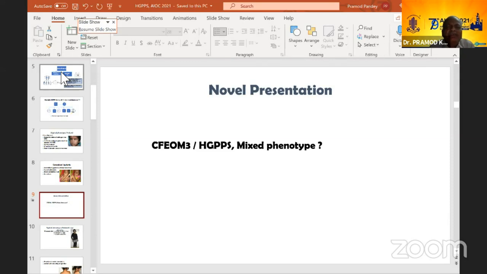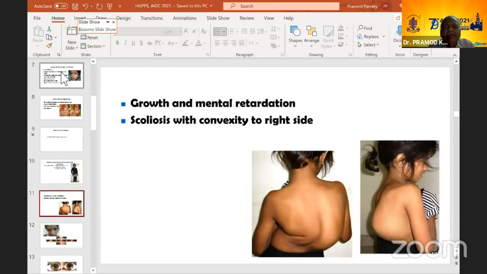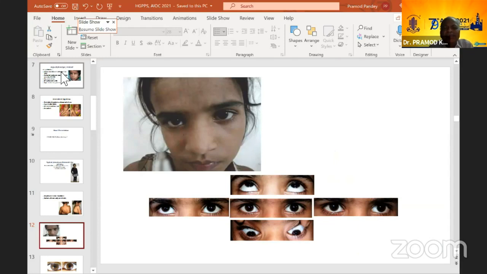Now look at her sisters. This is an 11-year-old sister, with progressive scoliosis since the age of 3.5 years, and there are no ocular complaints with her actually. You can see there is growth and mental retardation. There is scoliosis with convexity to the right side. All these girls, all 3 I'll be showing, will have scoliosis with convexity to the right side. Now this is showing the motility.